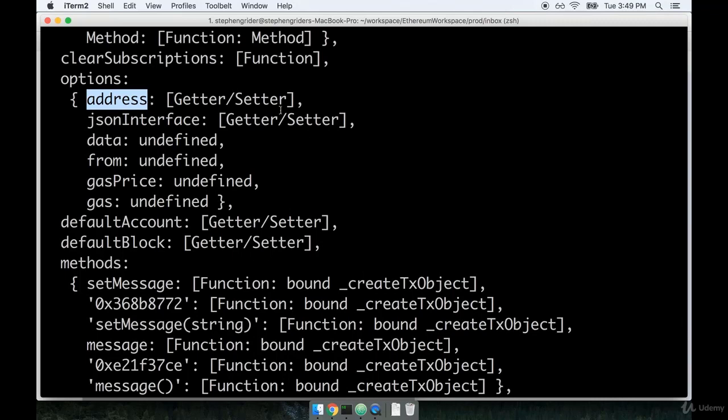Recording the address right here is eventually going to be important when we start to deploy our contracts to the main network. Of course, once we deploy a contract, we want to know where it exists on the blockchain. And so we will want to get access to the address right here. But for right now, for just the purposes of writing some tests, not quite so important, but we might write 1 or 2 tests just to make sure that the address exists.